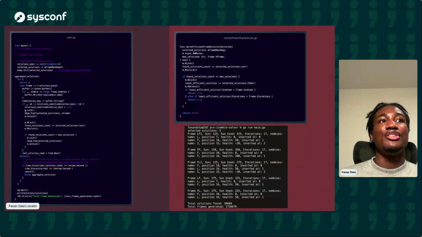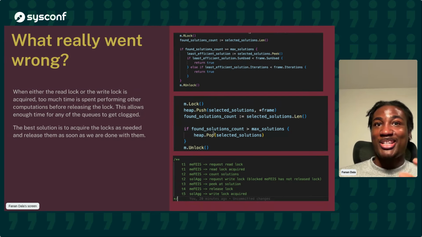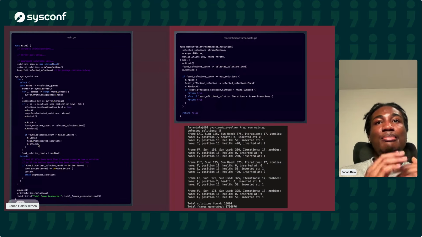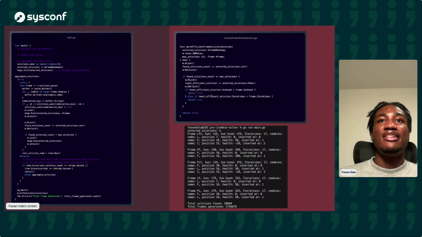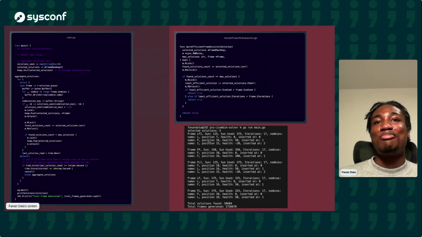In the new solution, we lock and then immediately unlock after we've written. Compared to previously, when we locked, we pushed, we counted, we checked if it's greater than, we popped, and then we unlocked. In this new method, we lock and push, and then immediately unlock, then we lock and read, and immediately unlock, then we lock and pop and immediately unlock. So we make sure that the operations are as atomic as possible. When we did that, it solved our lock contentions and our deadlocks.